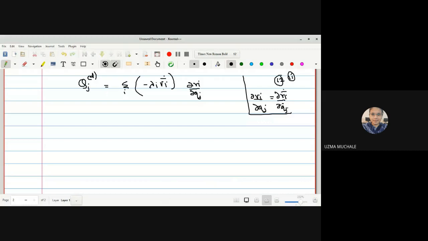Now, what we have done, simply we have made use of our equation 1, and while deriving the Lagrange's equation of motion, we got equation 11 or 12, one equation was there. So we have to make use of that equation, and here it is R_i dot. Here I can write R_i dot divided by dou Q_j dot with the help of that equation.